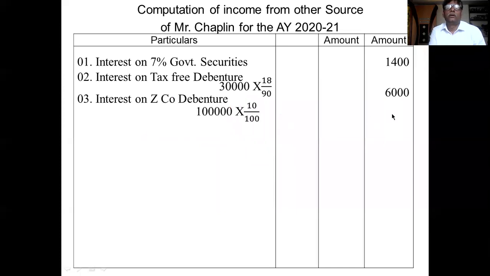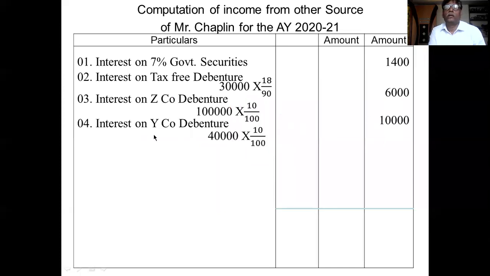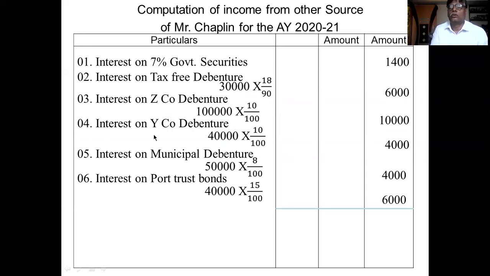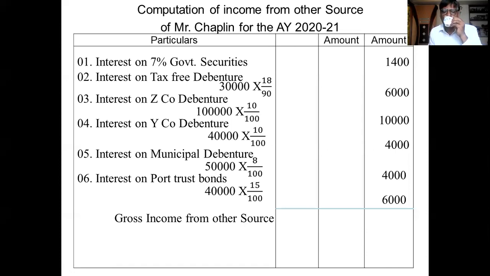Then next is 1 lakh. Fourth point interest is 4,000. Fifth point interest is 4,000. Sixth point interest is 6,000. These are the interest calculated on the investment. So this is called the gross income from other source.